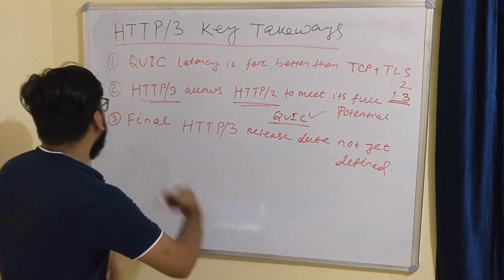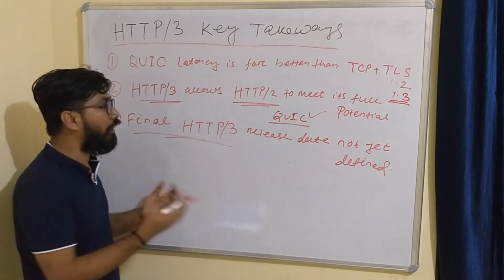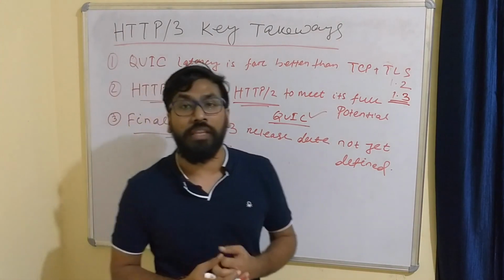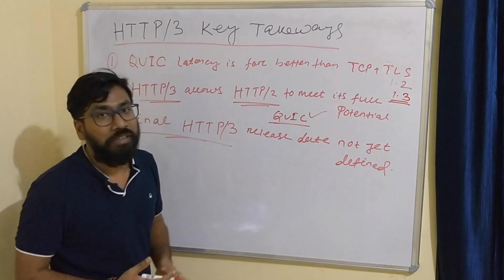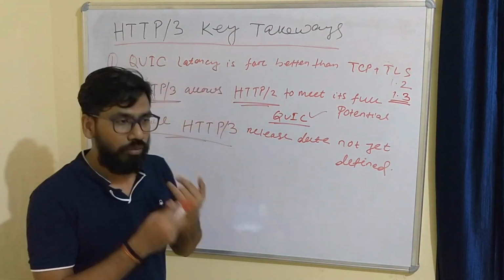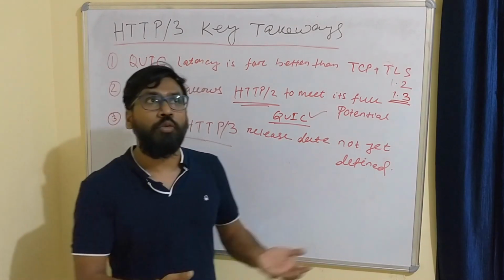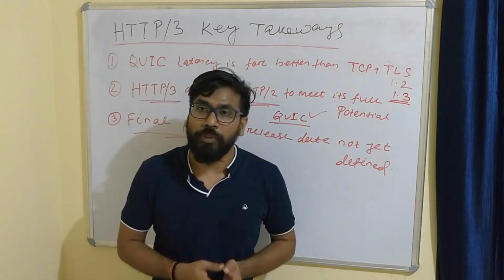Okay. So next is the final one. We don't know the release date of HTTP 3, but the battle has already started. If we discuss browsers, Google Chrome has already implemented it and Mozilla also implemented it recently.